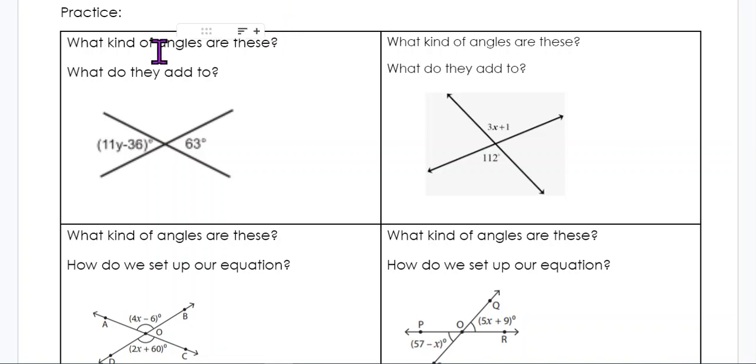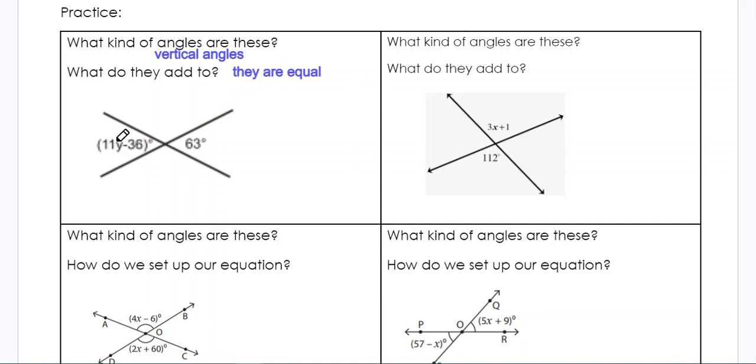All right, so what kind of angles are these? Well, these are vertical angles. That doesn't look very good, so let's move it down a little bit. Vertical angles. There we go. All right, so what do they add up to? Well, we know vertical angles don't add up to anything. They are equal. Okay? So vertical angles are equal.